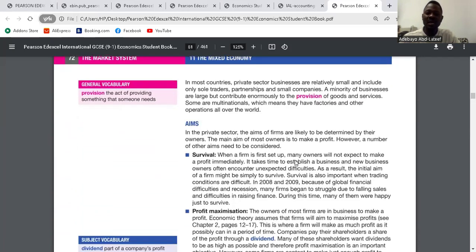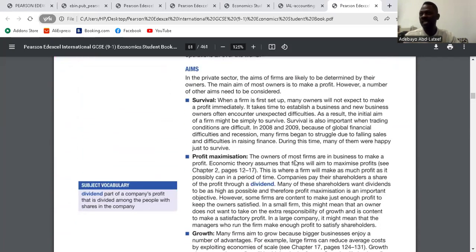Then what are the aims of the private sector? The private sector's first aim is survival, like a new business that is setting up. You want to continue to be relevant in the market. You want to gain the trust of customers because it's a new business. You can't just make profit immediately. So the first thing is how to understand the market and gain the trust of customers. And for new businesses, or for existing businesses, if the economy is not moving well, they won't be thinking about profit. Rather, they will be thinking about surviving. Clear?